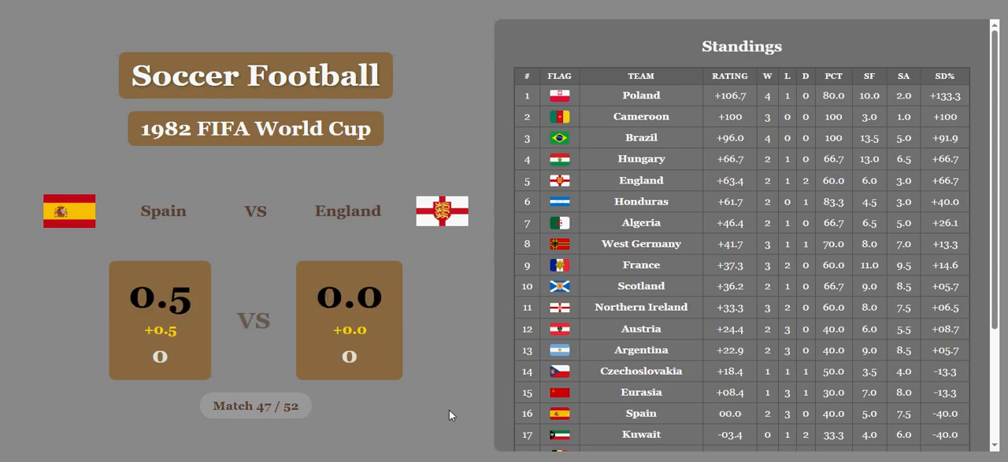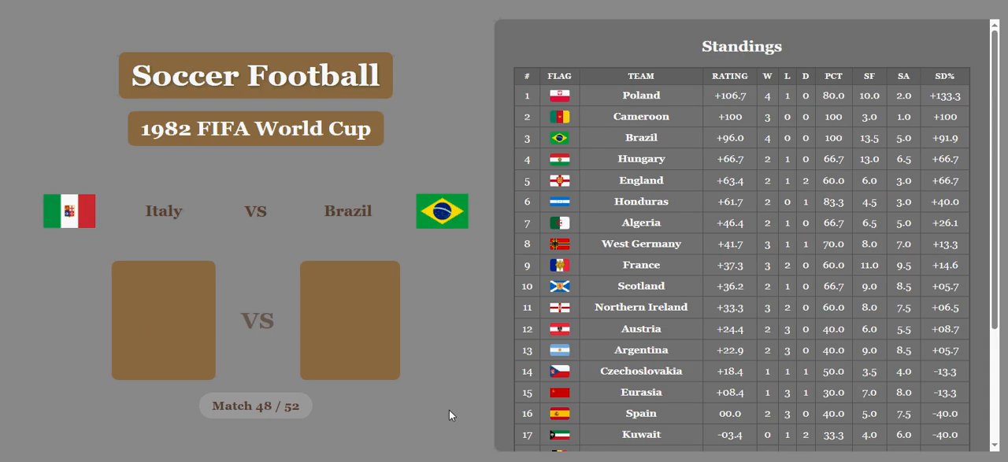Spain wins. They beat England on a small economic difference. And that's going to be terrible for England, because now they only have a rating of 63.4. They're still in a very good position, but not to win the tournament. And Spain in 16th now, still below the Soviet Union. That's embarrassing.